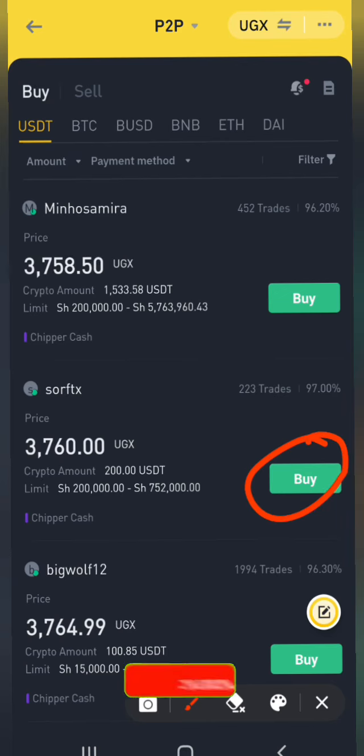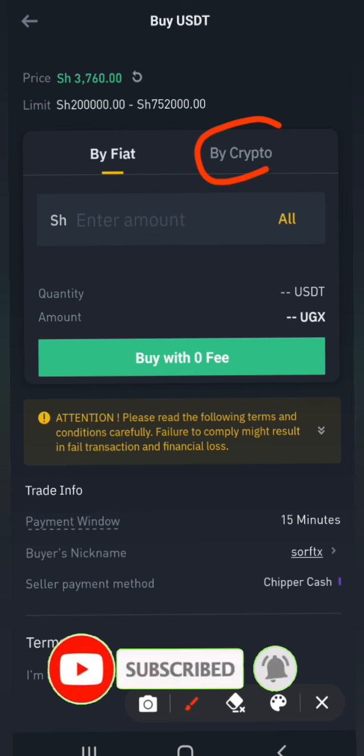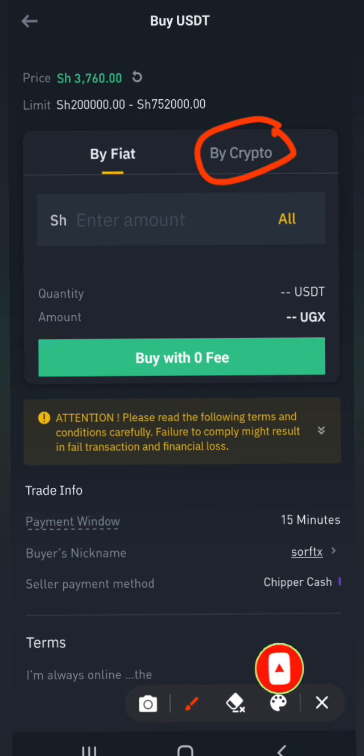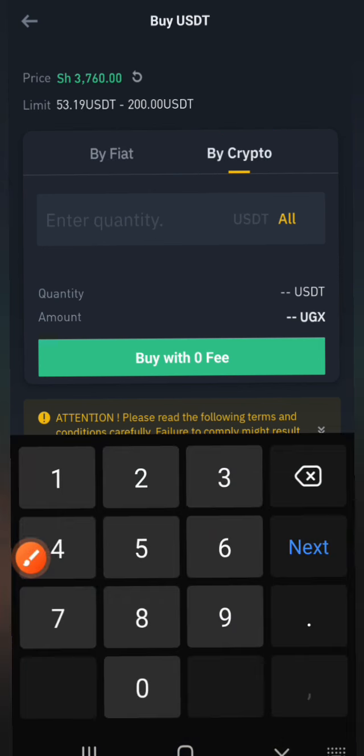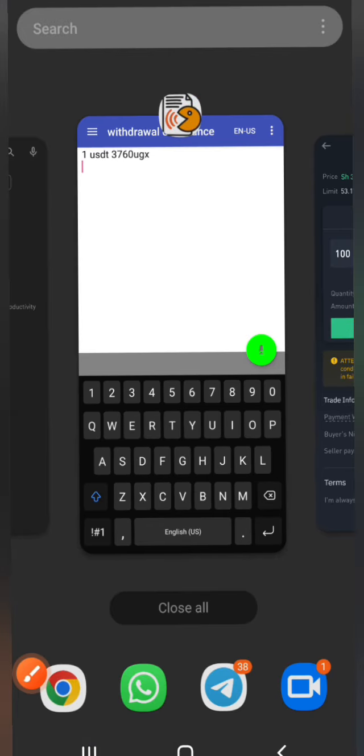So when you click on buy, now I want you to change to crypto, right? So go to crypto, and we are going to assume we want to buy 100 USD. 100 USD will cost us this amount of money, which is 376,000. So let me save this.